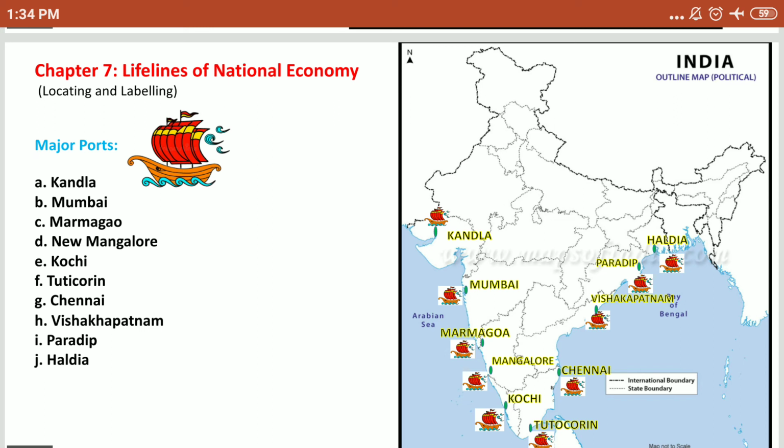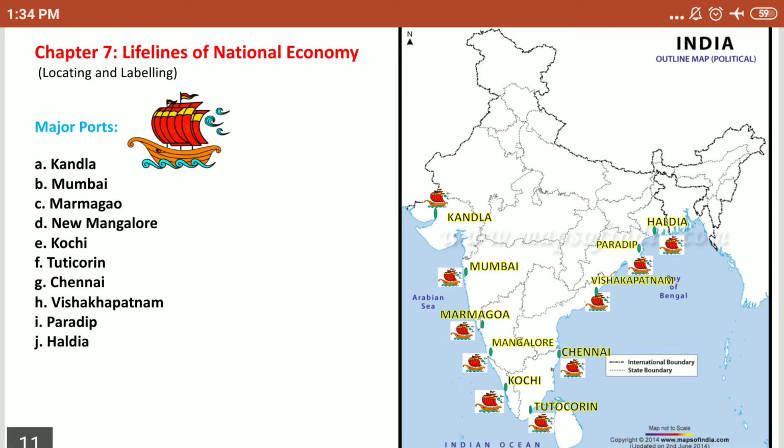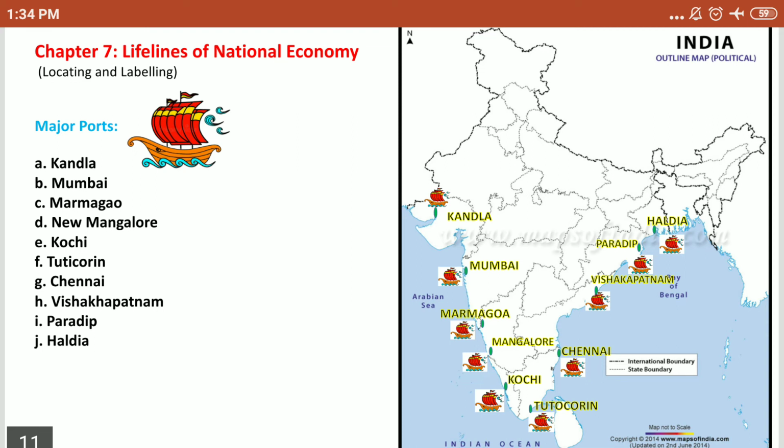Kochi is located in Kerala. Tuticorin is located in Tamil Nadu. Chennai is located in Tamil Nadu. Visakhapatnam is located in Andhra Pradesh. Paradip is located in Odisha. Haldia is located in West Bengal. Apart from these, there are some more ports like Kolkata, Calcutta port, which is also in West Bengal.